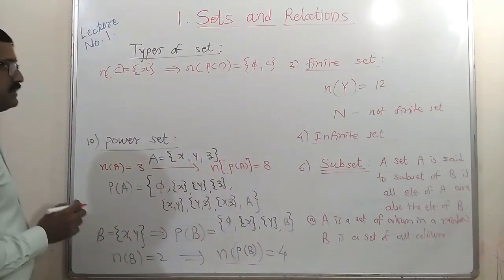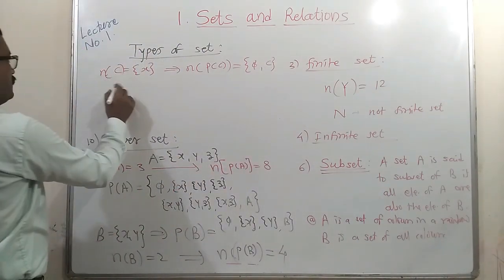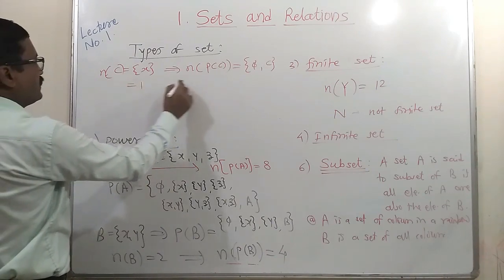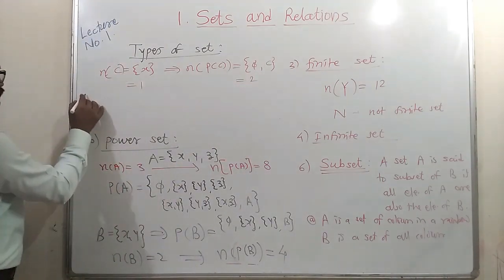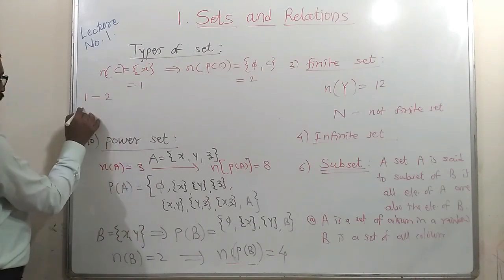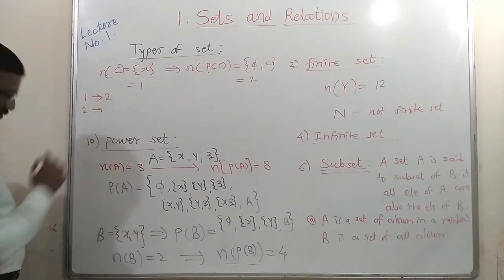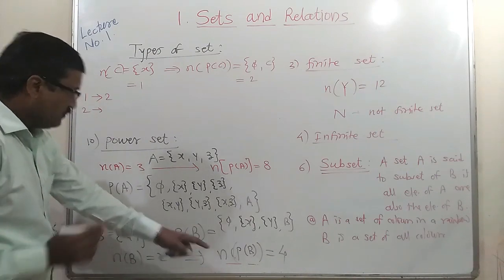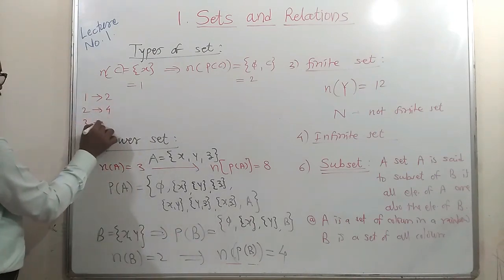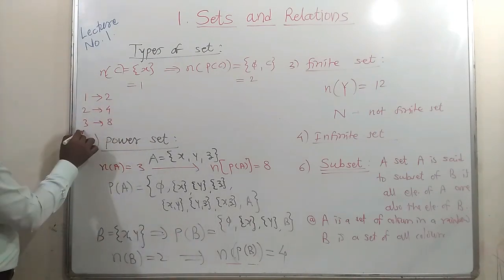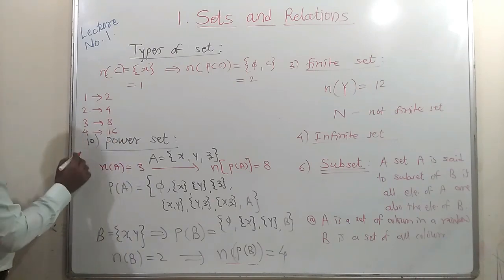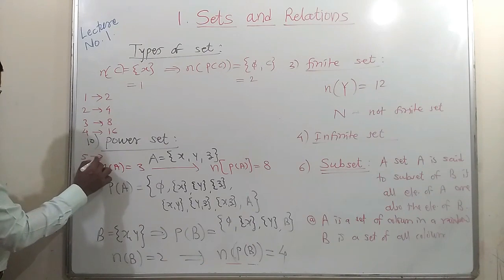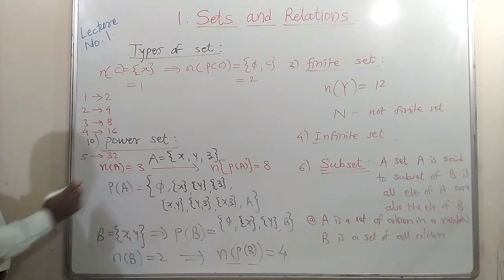So if the number of elements in C is 1, then the number of elements in its power set is 2. For 1 we get 2 elements, for 2 we get 4 elements, for 3 we get 8 elements. If there are 4 elements, the power set will have 16 elements. If there are 5 elements, it will have 32.